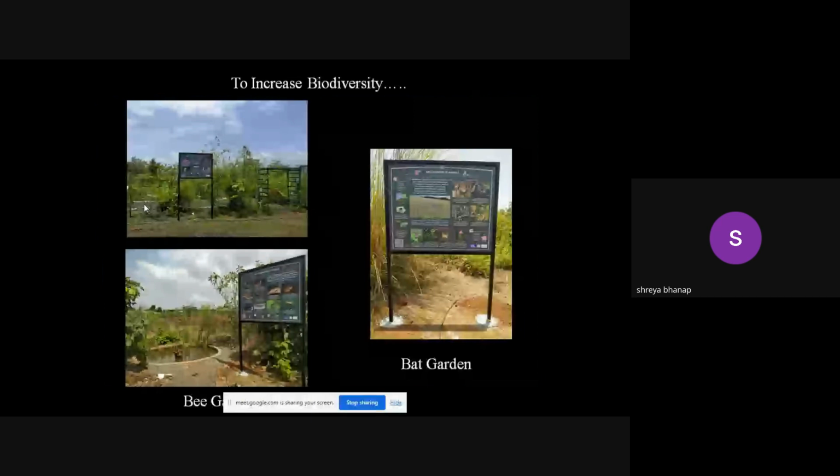Similarly, a bee garden and a bat garden are also there. Now these two are some of the new thematic gardens. Butterfly gardens nowadays we can observe in many places. In schools also, in colleges, they have started making butterfly gardens. But the bee garden and the bat garden are the new themes for any particular region.